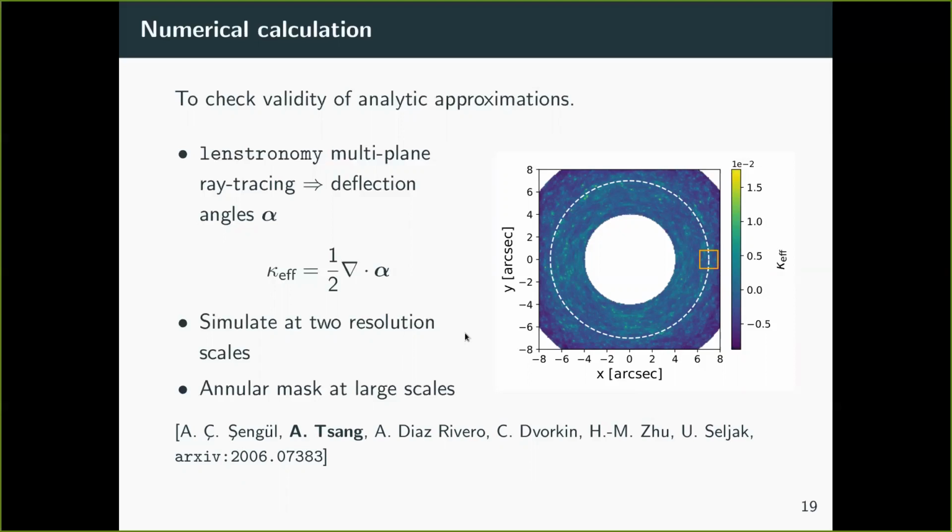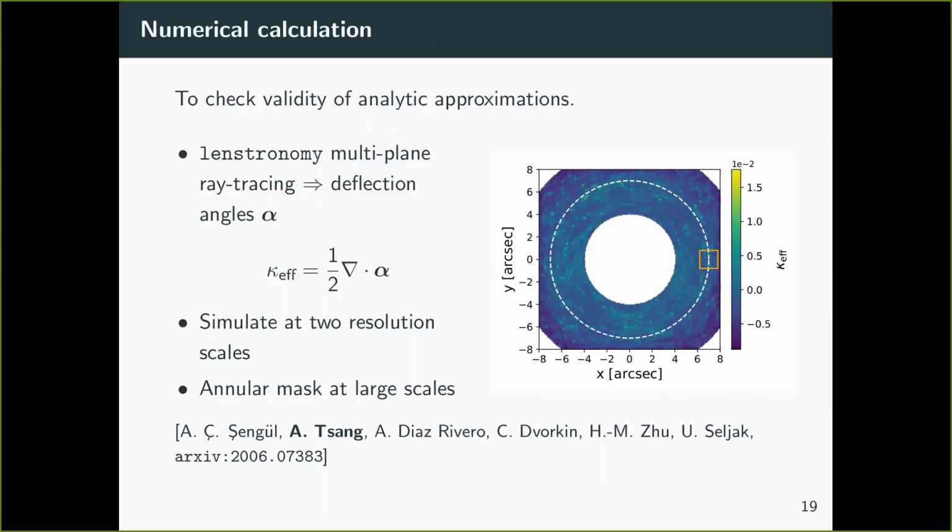So then what we do is we make a fiducial lensing system, and then we simulate it at 2 resolution scales. We do 2 resolution scales just so that we have a wider degree of different length scales that we can probe while keeping the resolutions computationally manageable. So you can see that in this picture. The picture as a whole is the large scale, and this zoom up orange box is the smaller scale for the finer details.